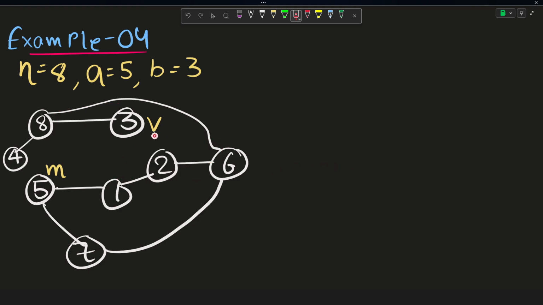So since Valerio already knows what direction Marcel will be moving, he will also want to escape Marcel. Initially, since Valerio is present on this city, he has only one choice: he will move towards this road to reach this city, and then he will decide whether to go through here or here, right? So suppose now Marcel moved from this city till the first city, and also Valerio from the third city till the eighth city.